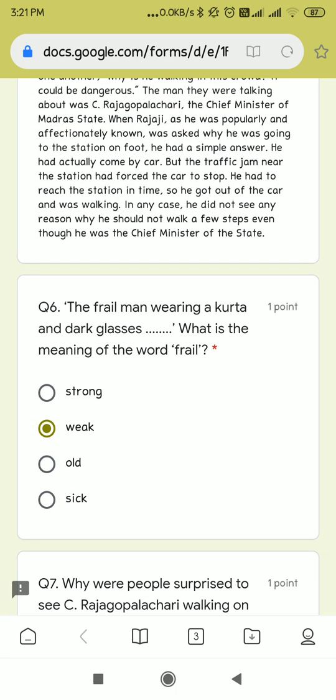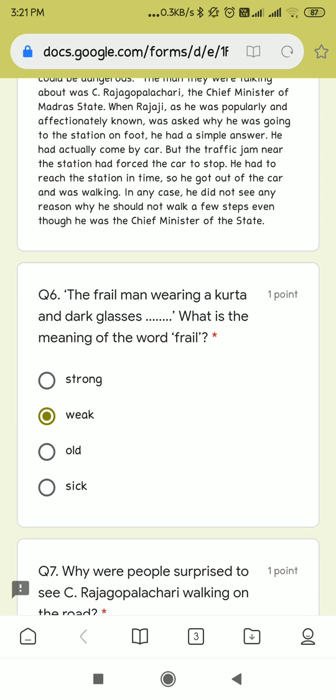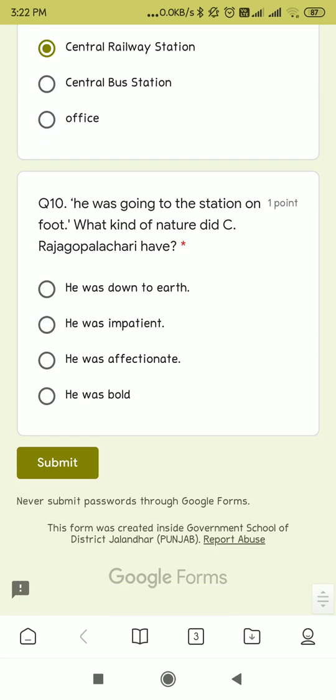He had to reach the station in time, so he got out of the car and was walking. In any case, he didn't see any reason why he should not walk a few steps even though he was the Chief Minister of the state. Now we will find the answer of our 10th question. He was going to the station on foot. What kind of nature did C. Rajagopalachari have? He was down to earth.